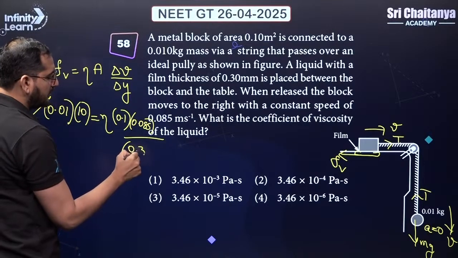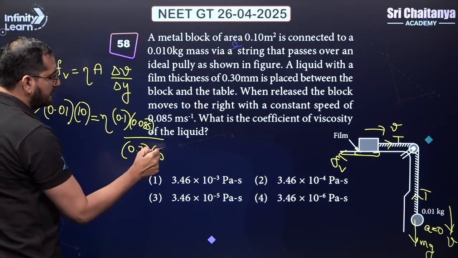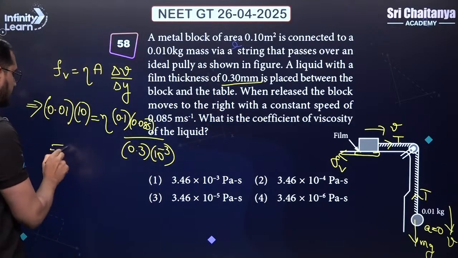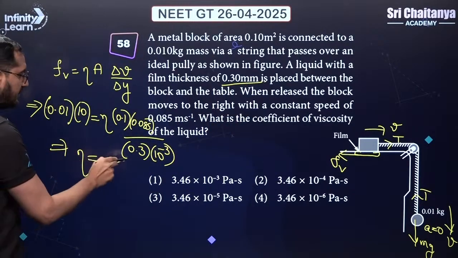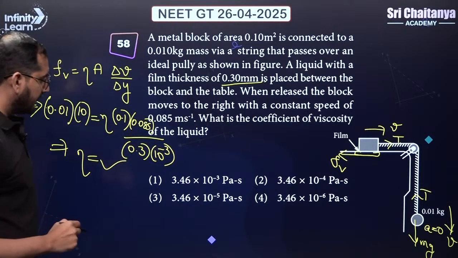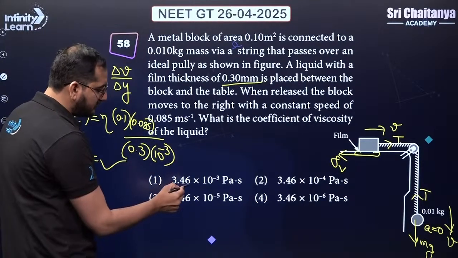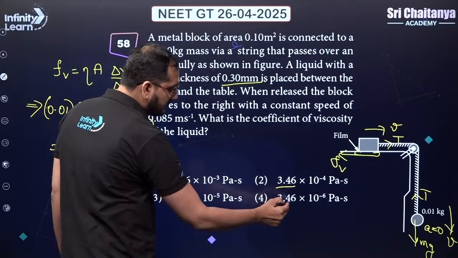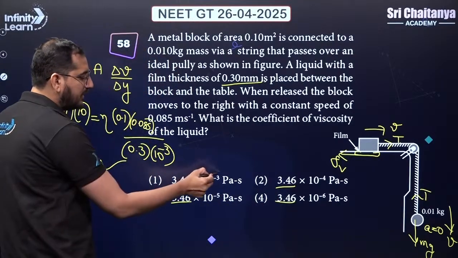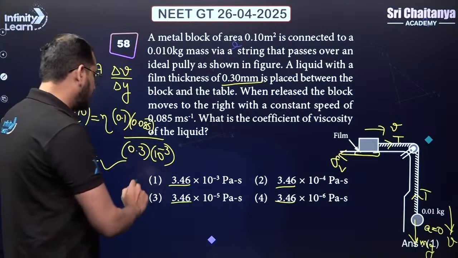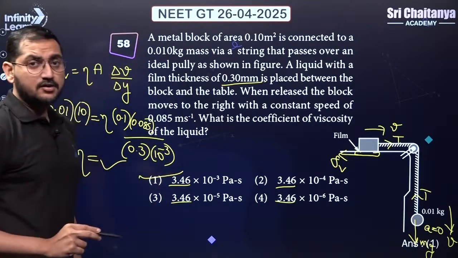So here I have to put 0.3 mm. Carefully, I need to change the units. Now I just need to cross multiply and do some calculation. The calculation will be a little bit tedious, but as you will see in the options, the first term is common in all the options. So only take care of the powers of 10. And you will find that option 1 comes out to be your right answer.